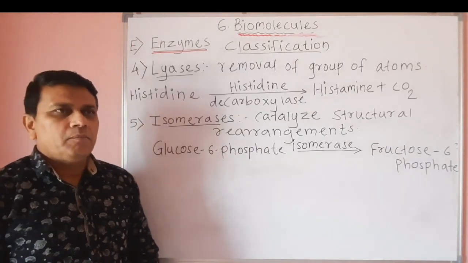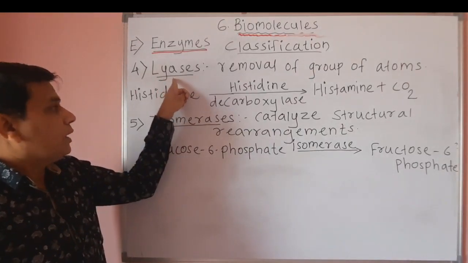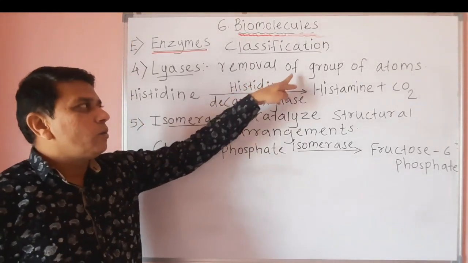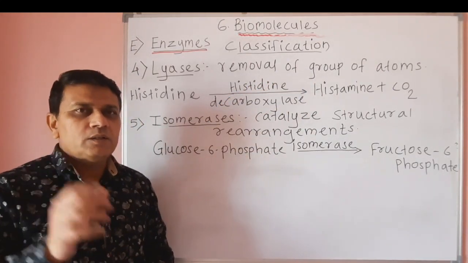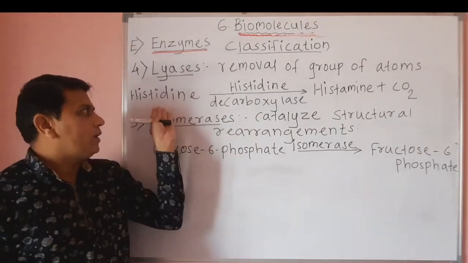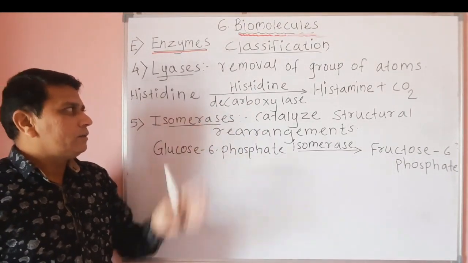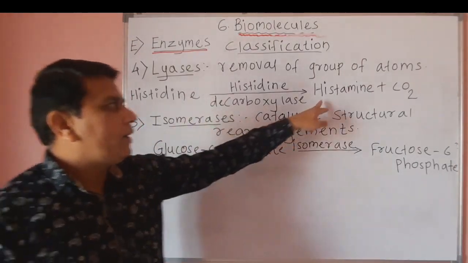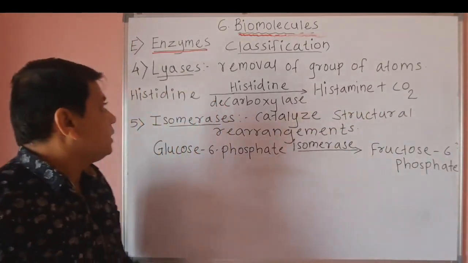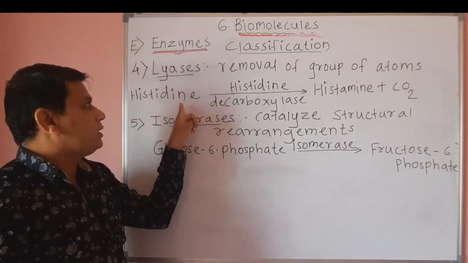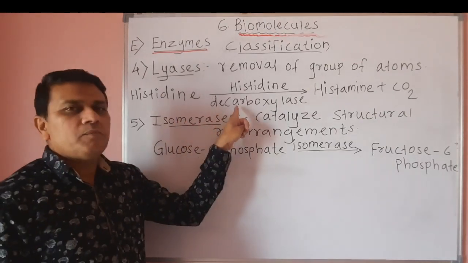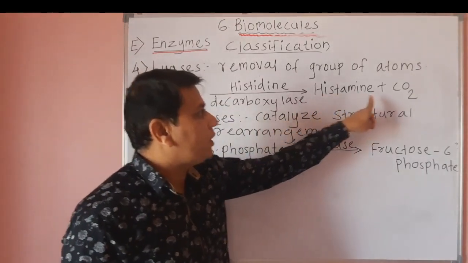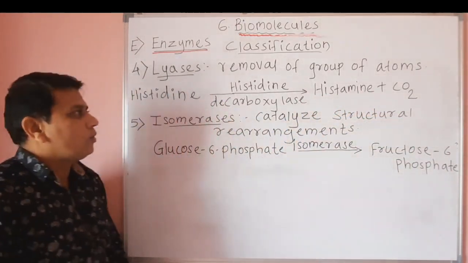Now the next enzymes are lyases. Lyases cause the removal of a group of atoms from the substrate. For example, histidine. So histidine is converted into histamine and CO2. That means decarboxylation of histidine is carried out in presence of the enzyme histidine decarboxylase, and histamine plus carbon dioxide is produced.